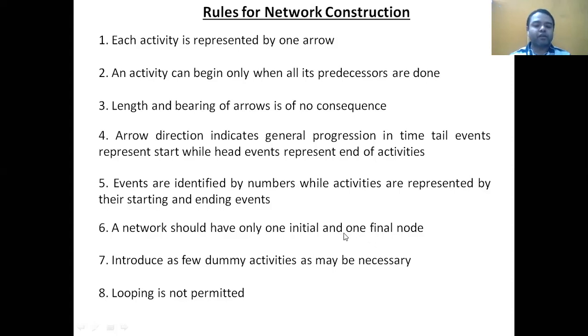Next part. A network should have only one initial and one final node. Node means you can call this an event. Of course, every network should have only a single event at the start and at the end. This is the sixth rule.